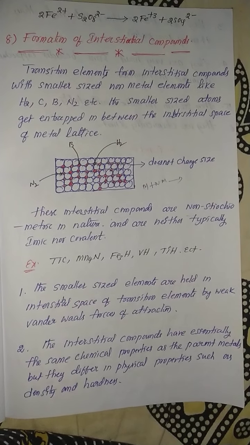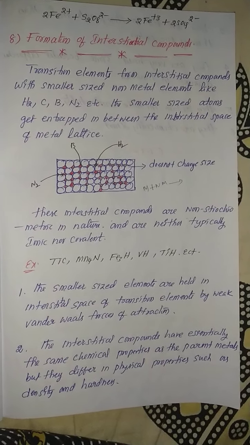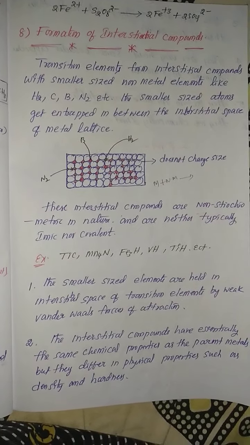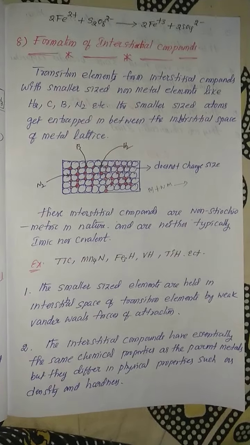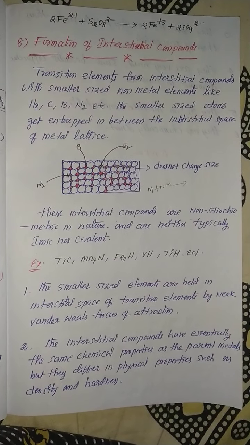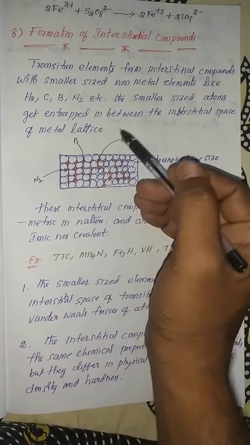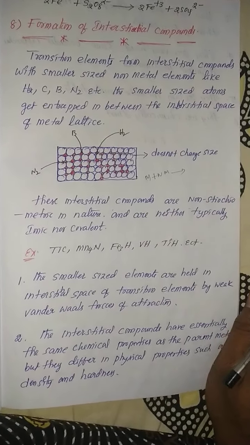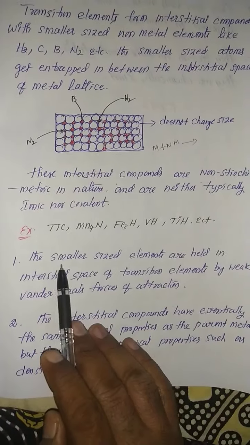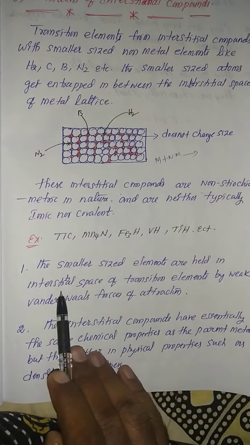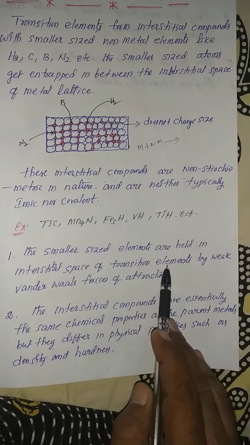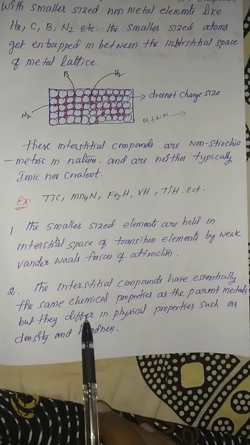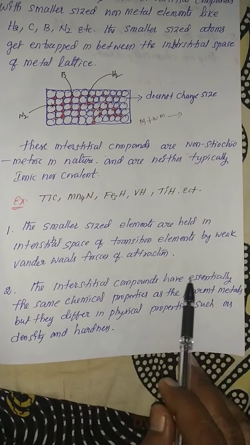That is the reason, my dear students, that d-block elements easily form interstitial compounds. In between the molecules some spaces are there. That space is nothing but interstitial space. The non-metal can easily enter these interstitial spaces, and ultimately new compounds are formed. The smallest-sized elements are held in the interstitial space of the transition element by weak van der Waals forces of attraction.